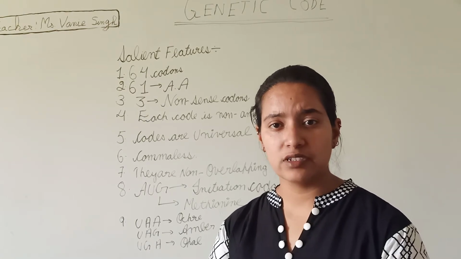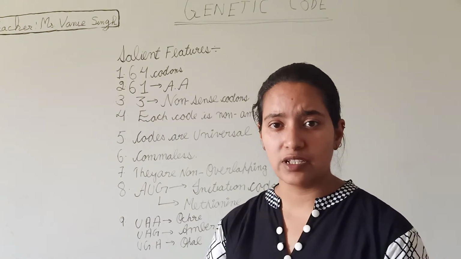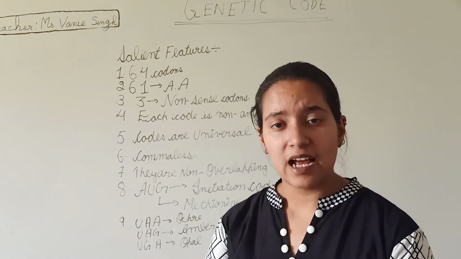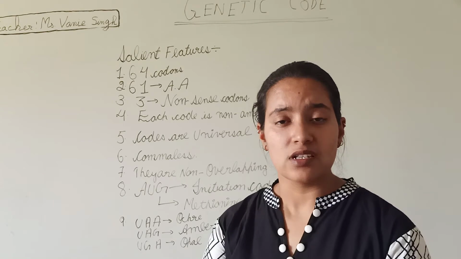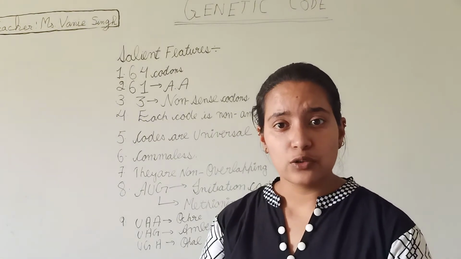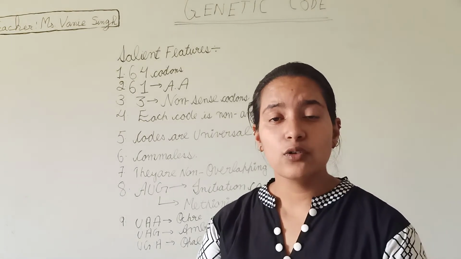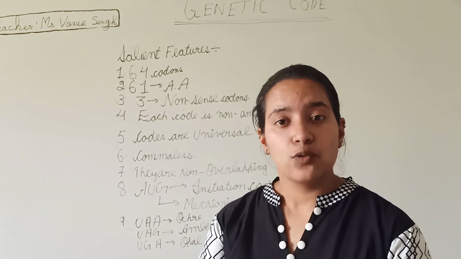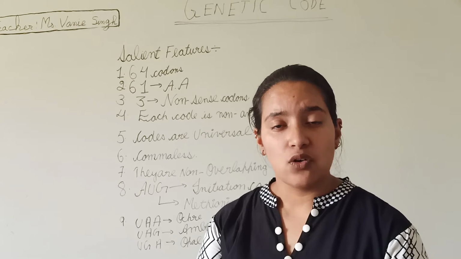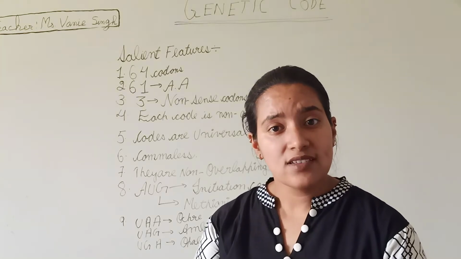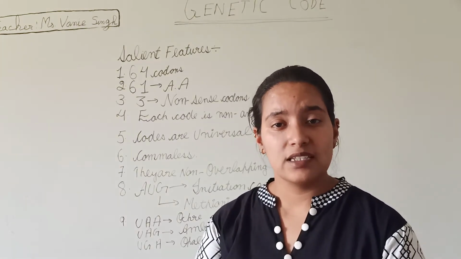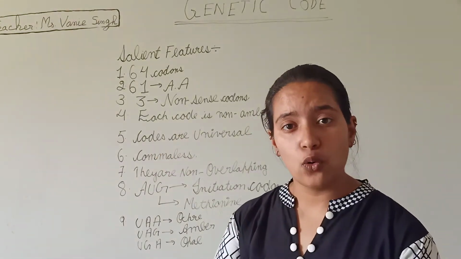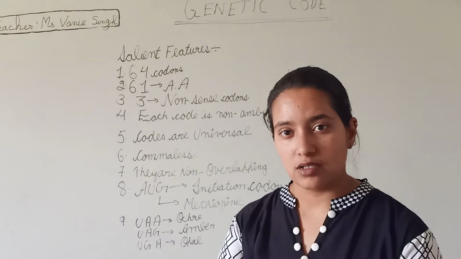Now look at some salient features of the genetic code. The first salient feature is that there are a total of 64 codons. Out of 64 codons, only 61 code for amino acids and 3 are left. The 3 are the nonsense codons. The nonsense codons are also called the stop codons. Fourth point, each code is non-ambiguous.